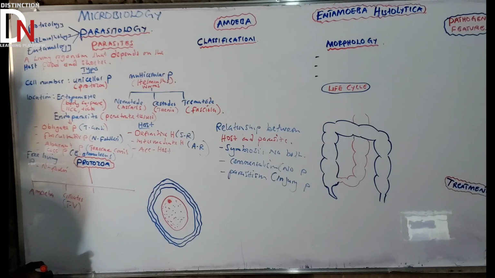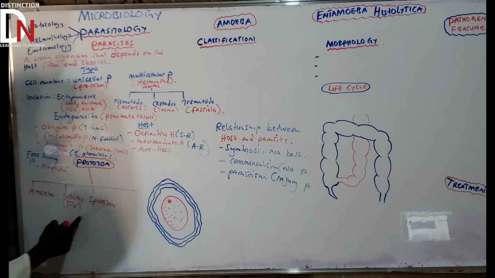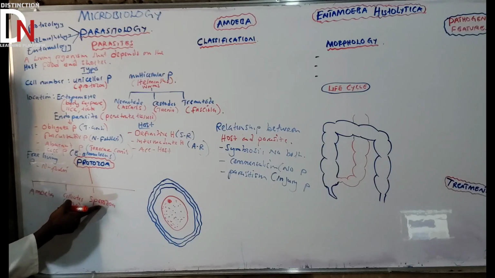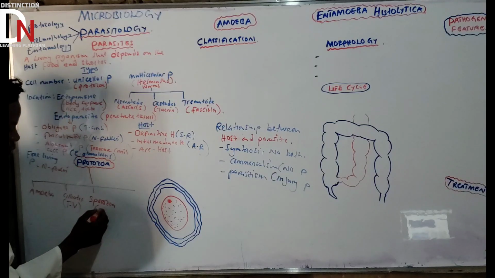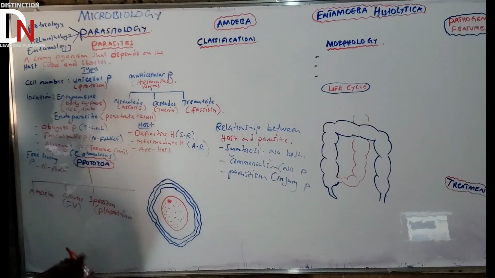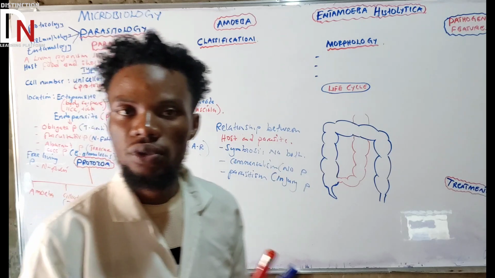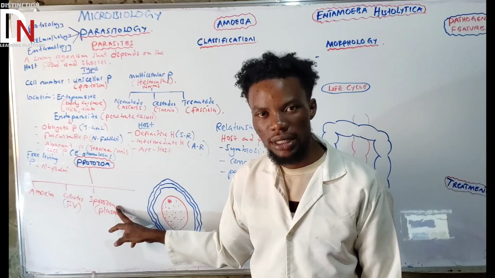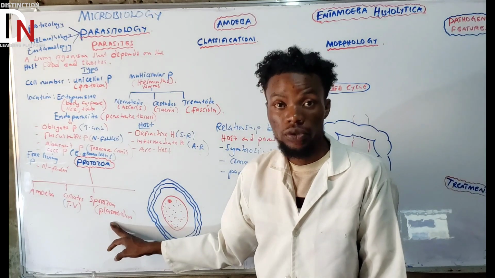What else apart from that? The other one is sporozoa. Don't confuse this: this is sporozoa and this is protozoa. A good example of sporozoa is Plasmodium. Plasmodium, those parasites that can cause malaria, are under sporozoa. Sometimes sporozoa are called Apicomplexa, so don't get confused. Apicomplexa is basically just sporozoa.